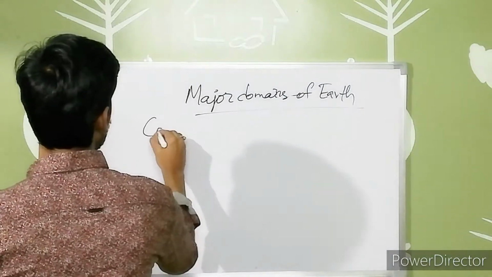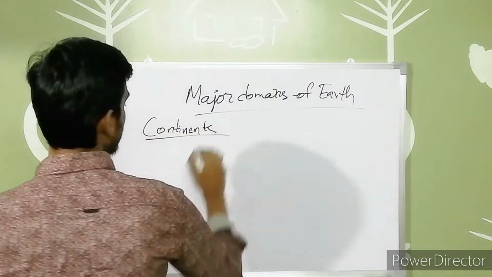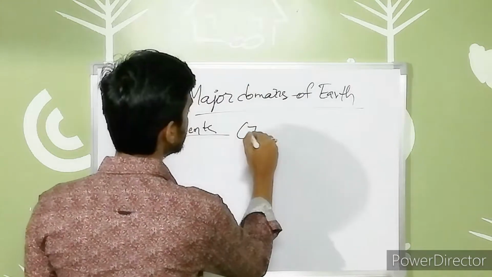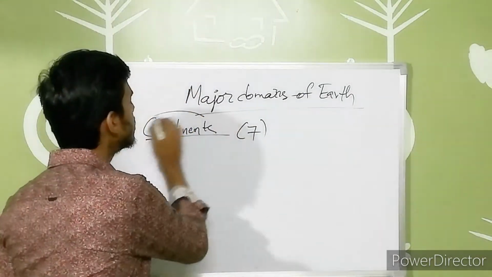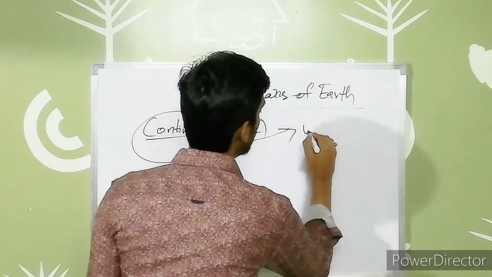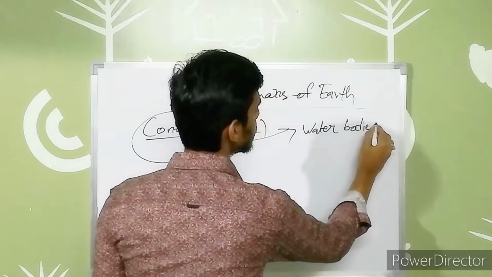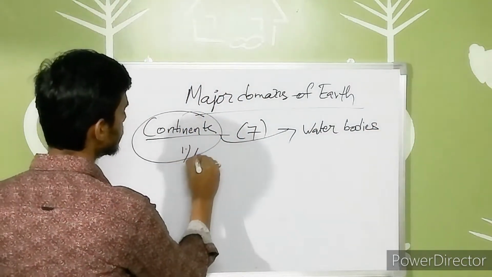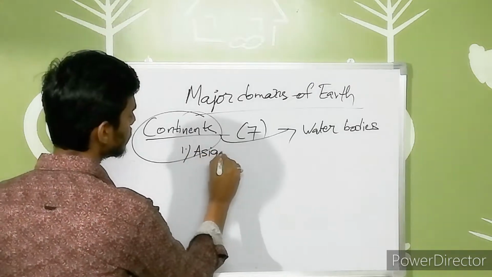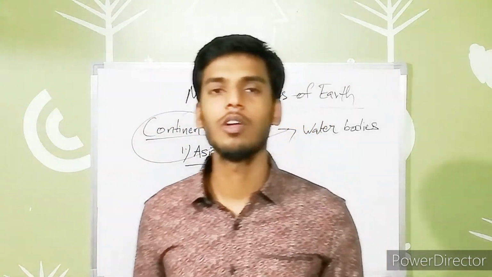So when you are looking at the continents, there exist 7 continents in the world mainly. In these 7 continents, all these continents are separated by water bodies. So the first continent is Asia. This is the largest continent in the world with a large area,